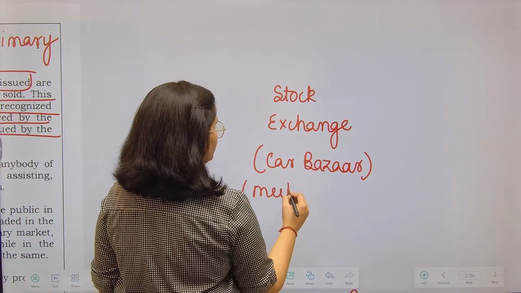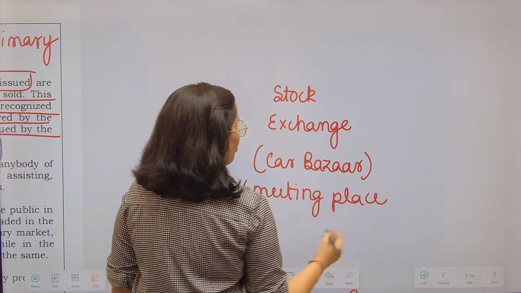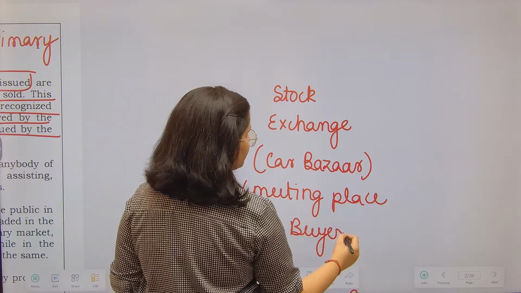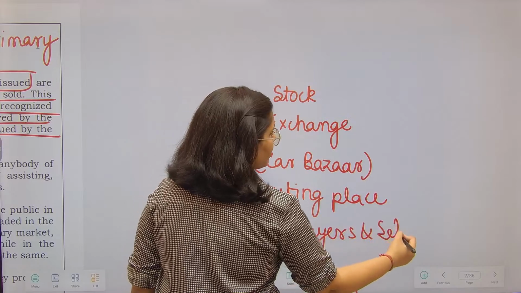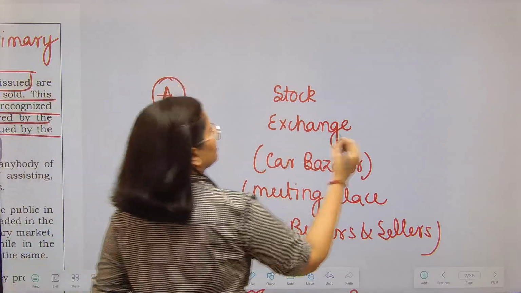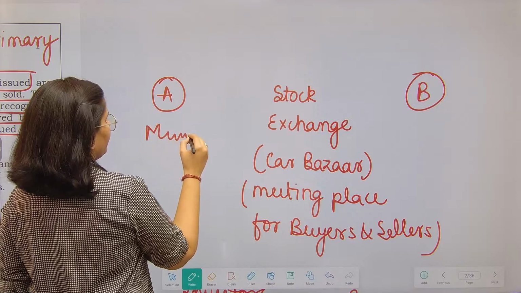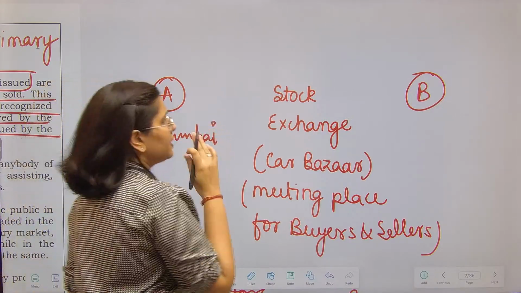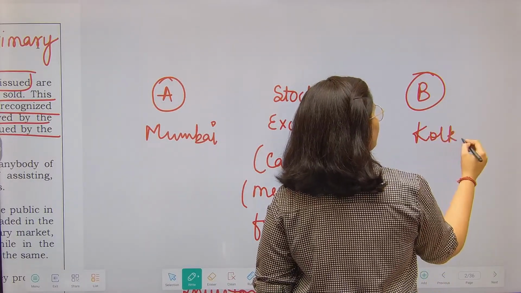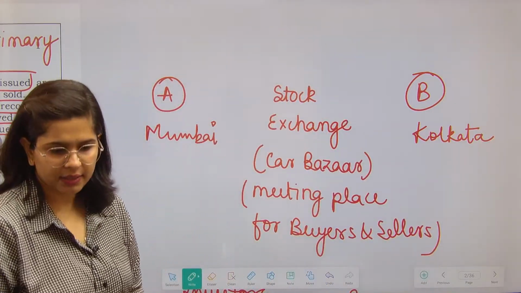Stock exchange is just a meeting place for buyers and sellers, right? There is a person A and here is a person B. This person is sitting in Mumbai and this person is sitting somewhere in Kolkata, right? Still, they are becoming party to a contract.